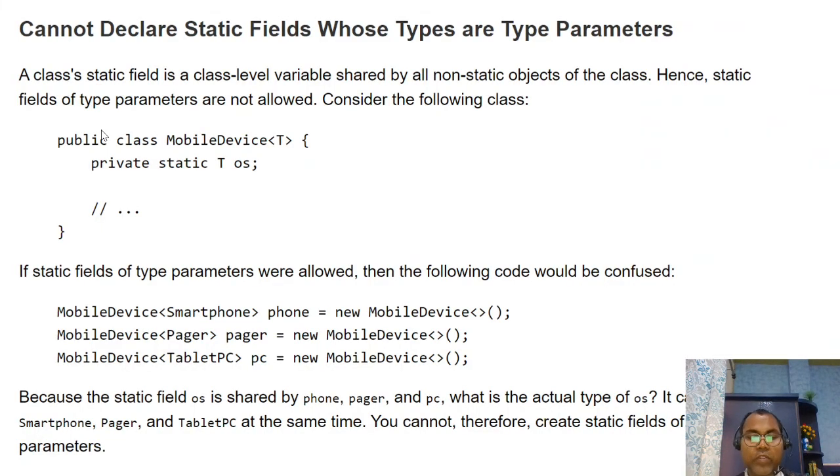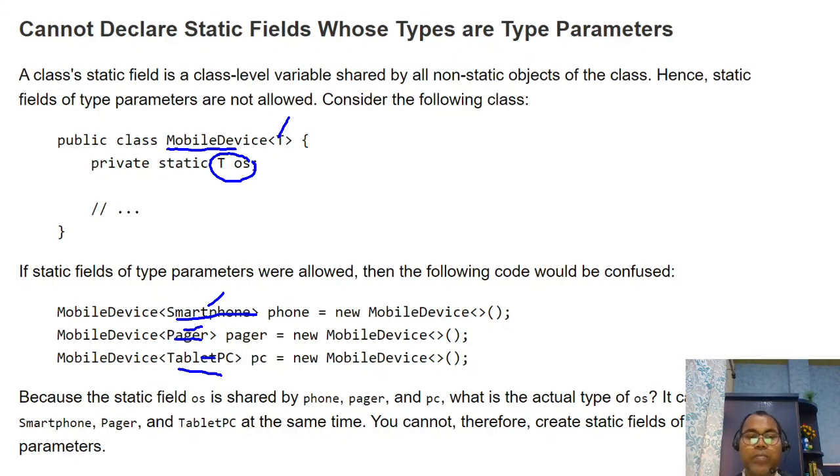Why? Let's see in the case of our mobile device. At runtime, you can create objects of the mobile device for a smartphone, pager, and tablet. If you see the static OS of type T, so which OS? T generally shares all the OS, because each smartphone has its own OS.